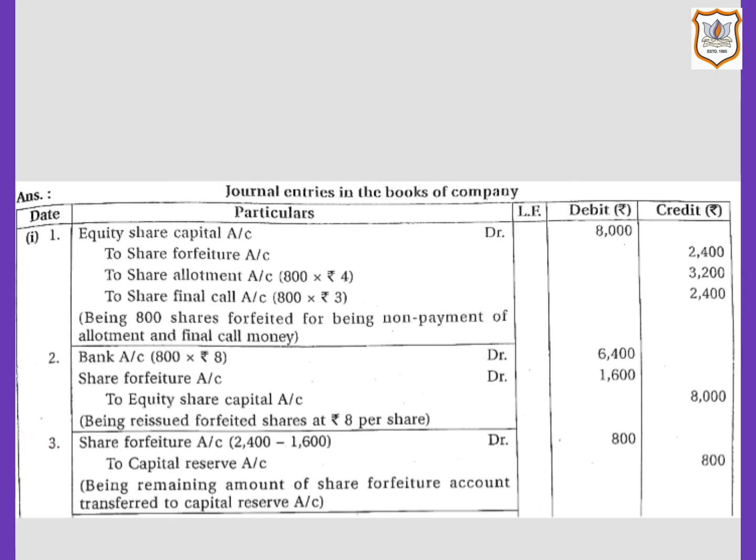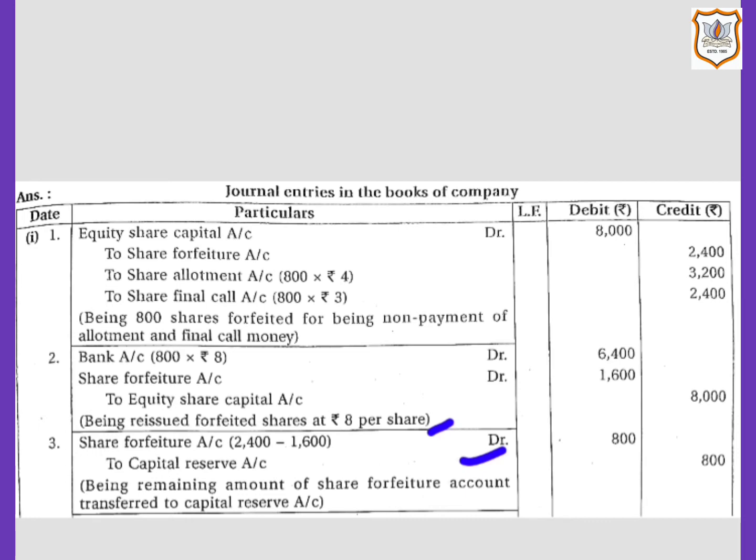Now after the entry for reissue of forfeited shares, our next entry would be for transfer of balance in forfeited shares account. If after reissue of all the forfeited shares, a balance is left in forfeited shares account, it is transferred to capital reserve account by passing this entry, that is share forfeiture account will be debited and capital reserve account will be credited. But by what amount?